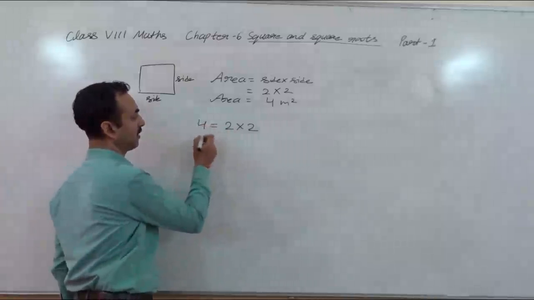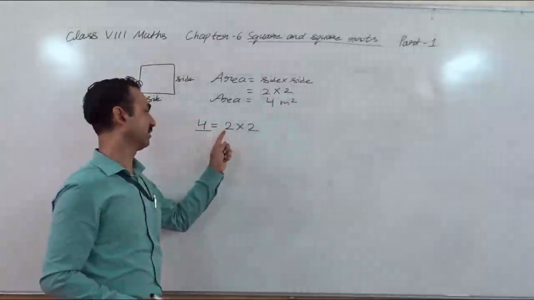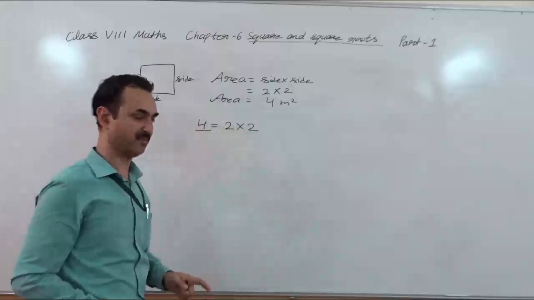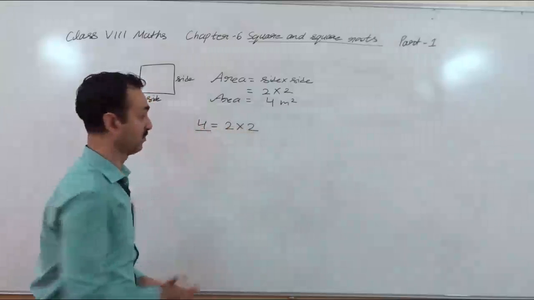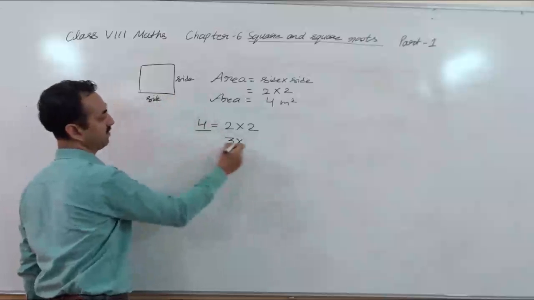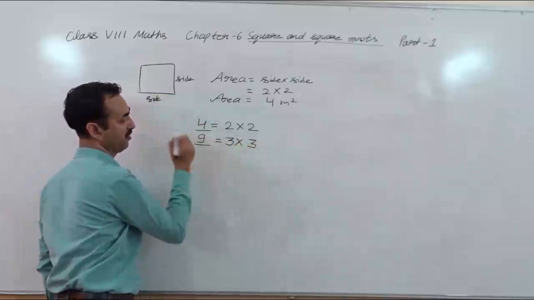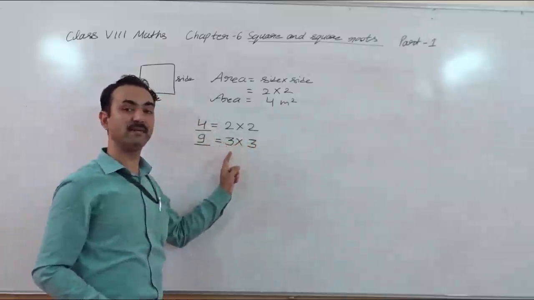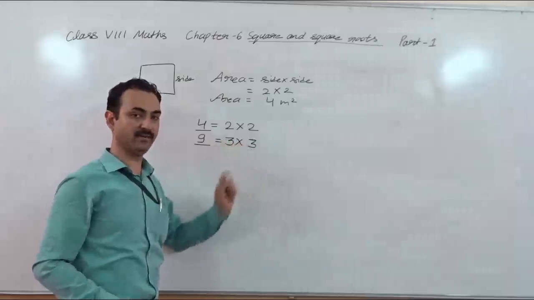So 4 is a number which we get when we multiply the same number 2 times. 2 multiplied 2 times, we get 4. Suppose the side of the square is 3. Then 3 into 3, 9. So 9 is a number which we get when we multiply 3 2 times. 2 times means 3 into 3.